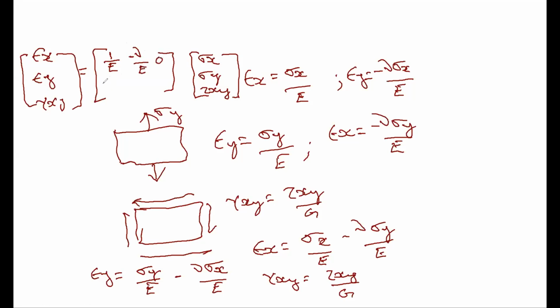This would be minus nu by E. This will be 1 by E. This will be 0, 0. This will be 1 by G. Is this correct? Yes or no? Yes.